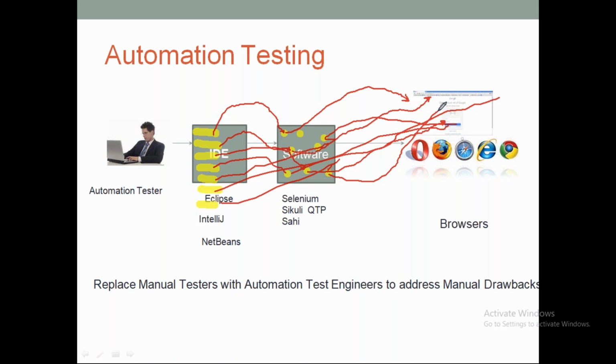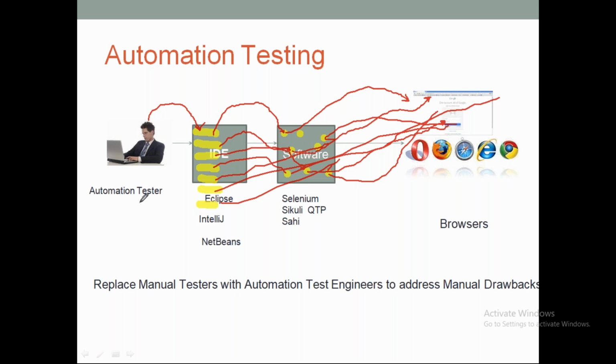what language can this software understand? In that language only we have to write our automation test cases, our automation code. What those languages are that the software supports, all that we will try to understand in some time. But now we have understood at a high level that the automation test engineer will write some lines of code, those lines of code will communicate to the software, and the software will perform some actions on top of our browser.